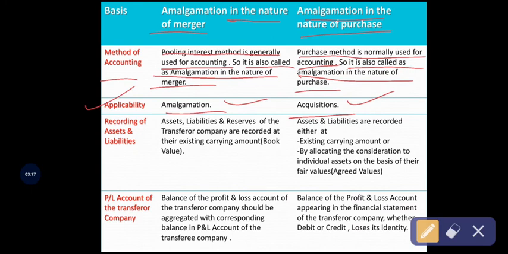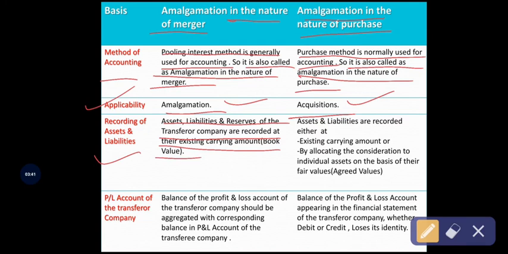The third difference is based on how the companies record their assets and liabilities in the books of account. Assets, liabilities and reserves of the transferor company are recorded at their existing carrying amount or book value.